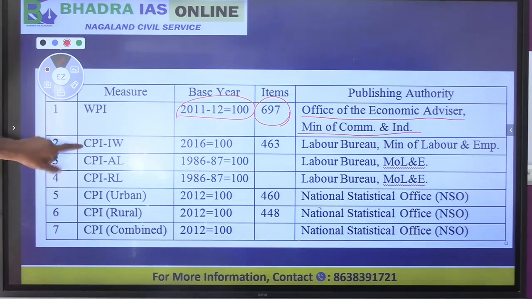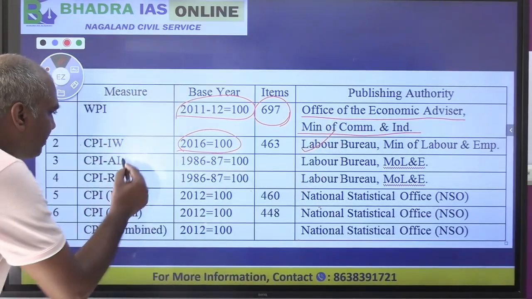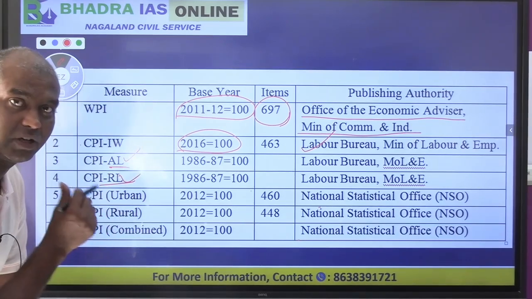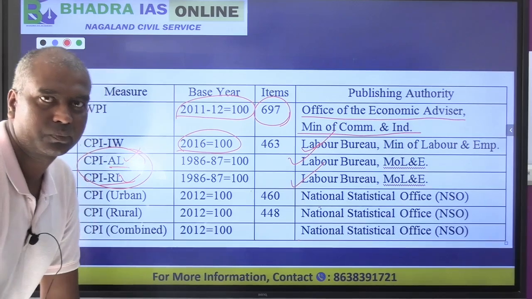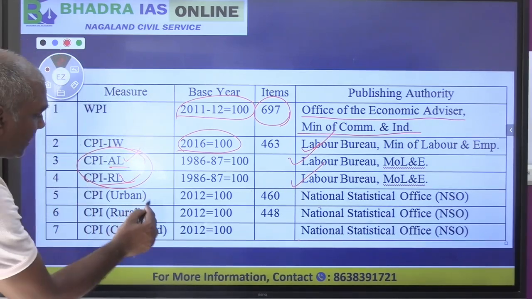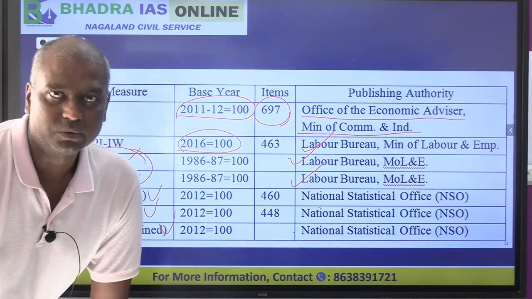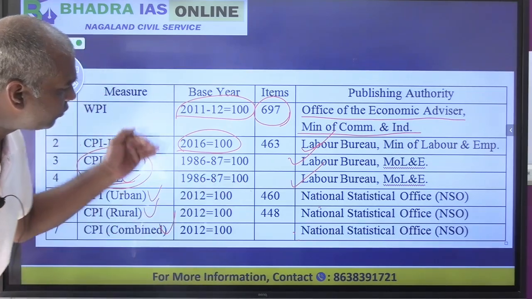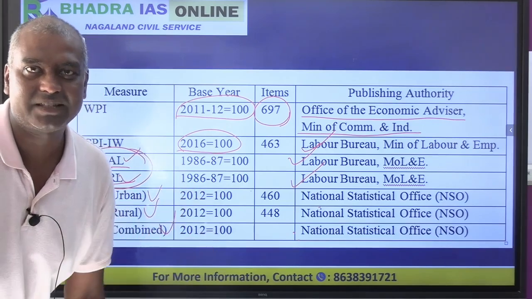Now similarly CPI IW base year is 2016 and published by the Labour Bureau. CPI AL RL, rural labor or agricultural labor, these two are also published by the same Labour Bureau. Then we have CPI urban rural combined. These are published by the NSO, National Statistical Office. So who publishes which index? This comes in civil service prelims exam.